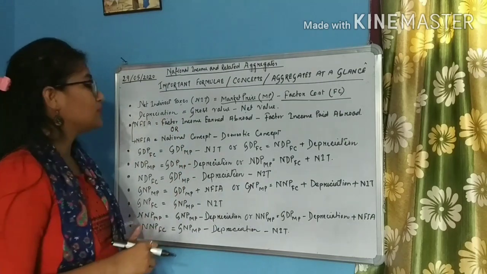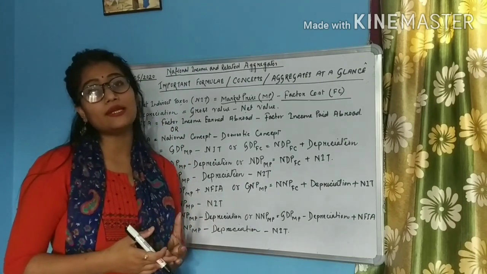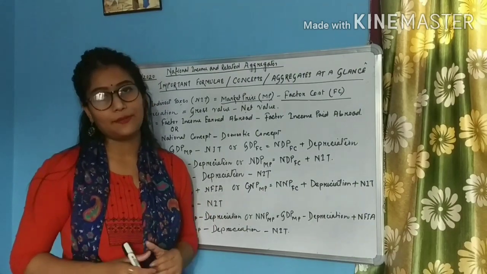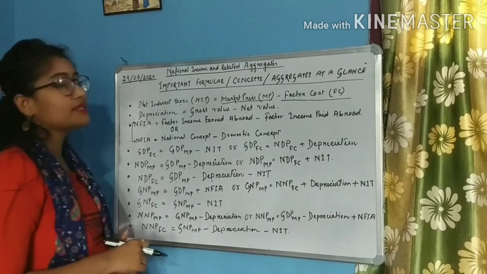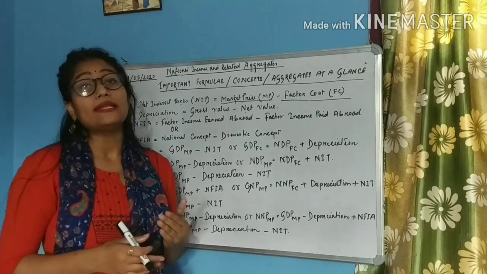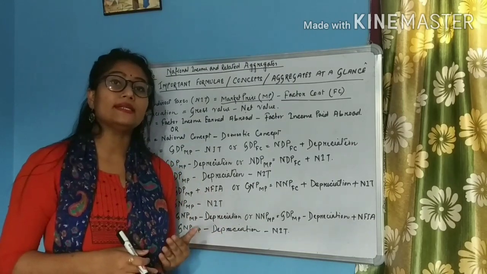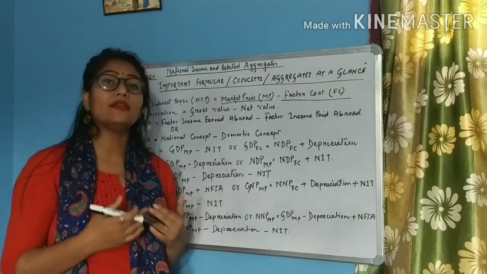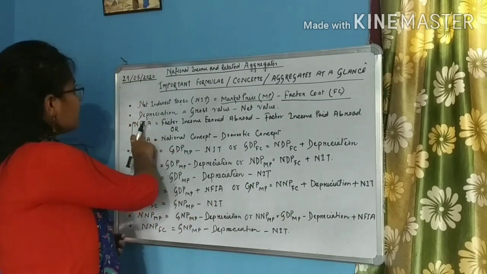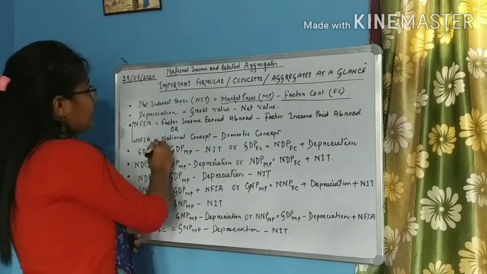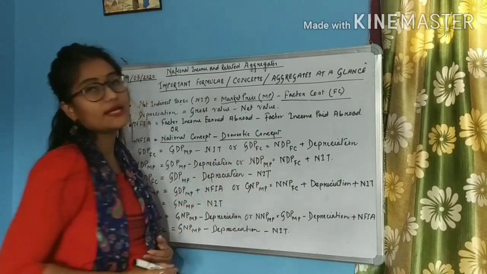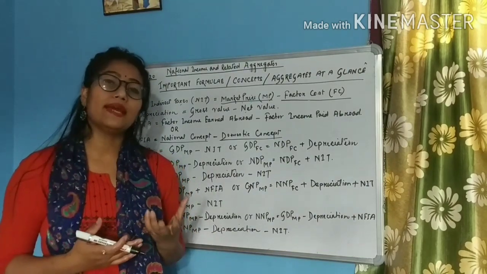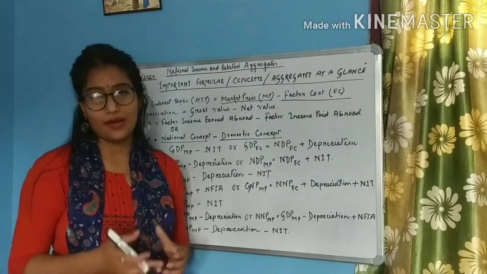The next one is depreciation. So how to calculate depreciation? Deduct any net value from the gross value and the resultant output will be the depreciation. Net factor income from abroad. So it is equal to net factor income earned from abroad minus the net factor income paid abroad. The difference between what we have earned from abroad and what we are paying abroad, right? Another formula for net factor income from abroad is national concept minus domestic concept. If we subtract the domestic value from the national, what we will get is the net factor income from abroad, right?